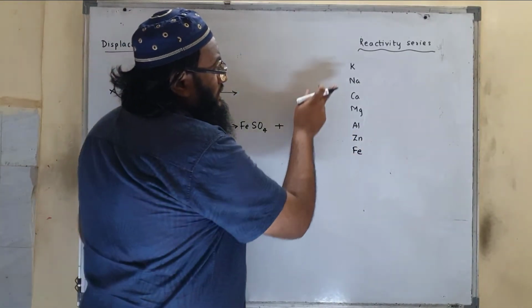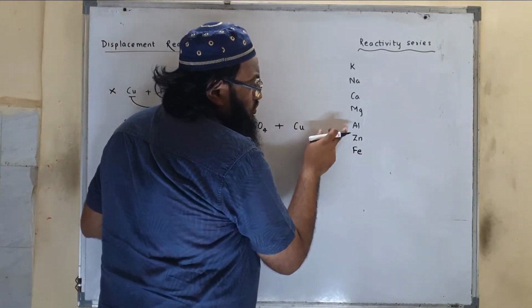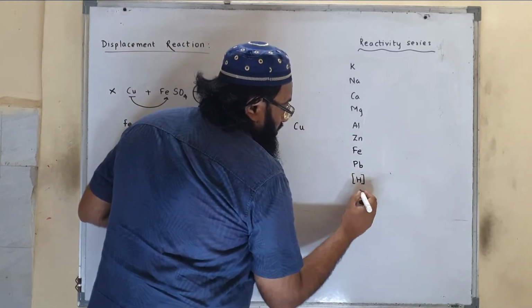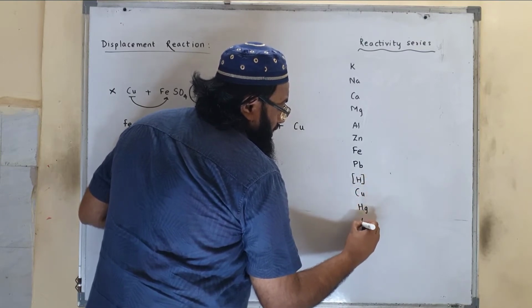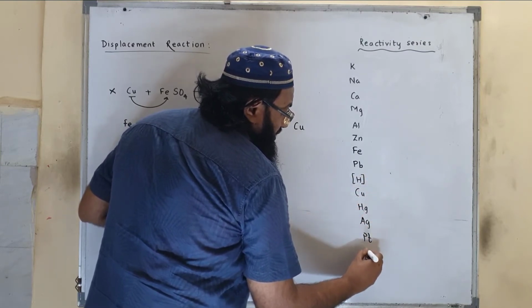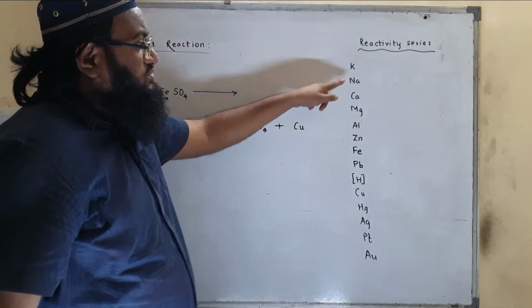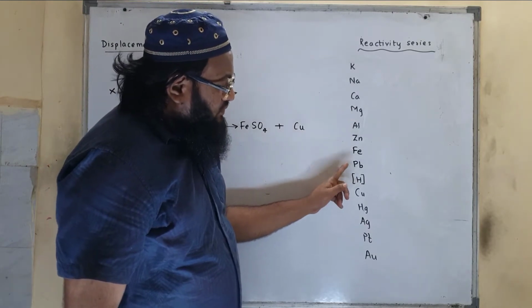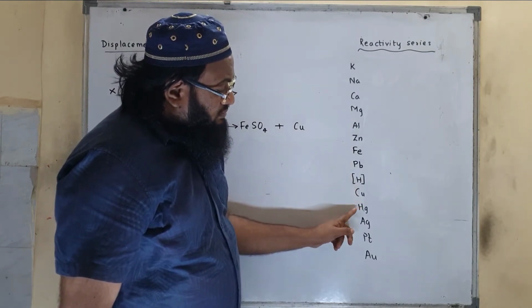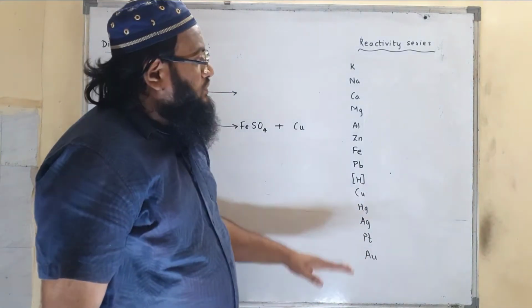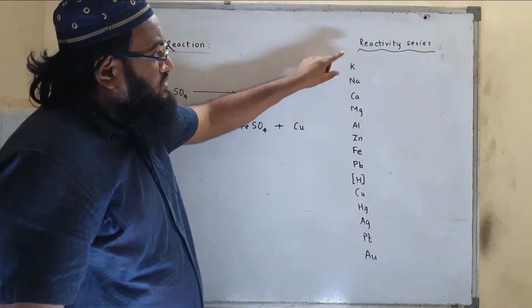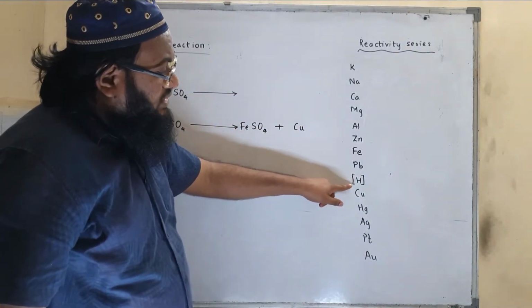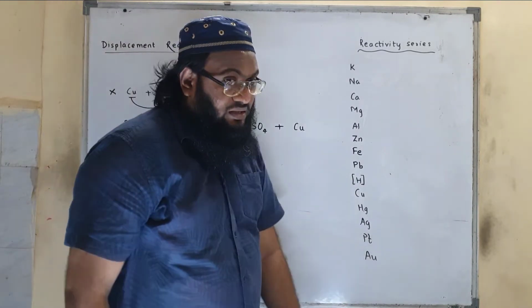iron. करीना ने कार मांगा ऑल्टो जेन फरारी, फिर भी हाय क्यों हो गई एंग्री पतली आंटी. What does it mean? Potassium, sodium, calcium, magnesium, aluminium, zinc, iron, lead, hydrogen, copper, mercury, silver, platinum, gold. You can learn the mnemonics for this series: करीना ने कार मांगा ऑल्टो जेन फरारी, फिर भी हाय क्यों हो गई एंग्री पतली आंटी.